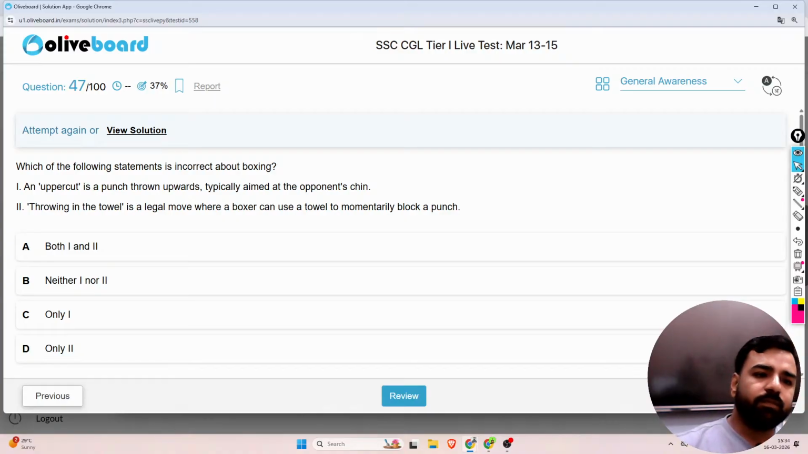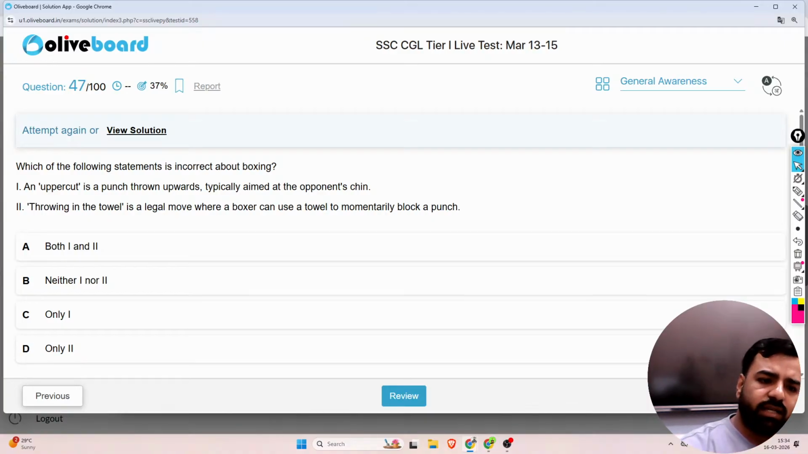Next. Which of the following statements is incorrect about boxing? An uppercut is a punch thrown upwards, typically aimed at the opponent's chin. Second, throwing in the towel is a legal move where a boxer can use the towel to momentarily block a punch. No, the second statement is not correct. So only and only the second is incorrect.